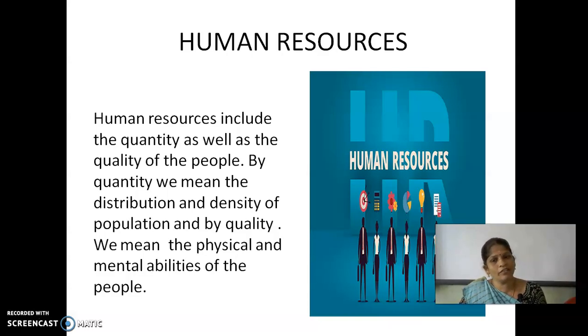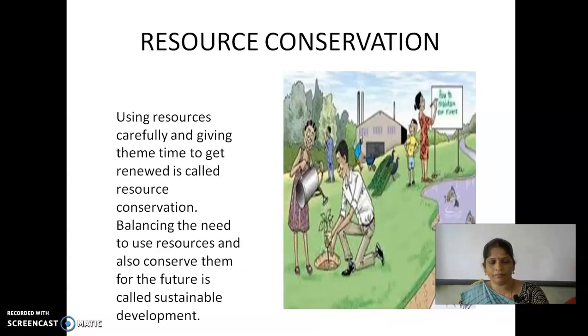By quantity, we mean the distribution and density of the population, and by quality, we mean the physical and mental abilities of the people. Quantity means the number of people; quality means their mental ability.